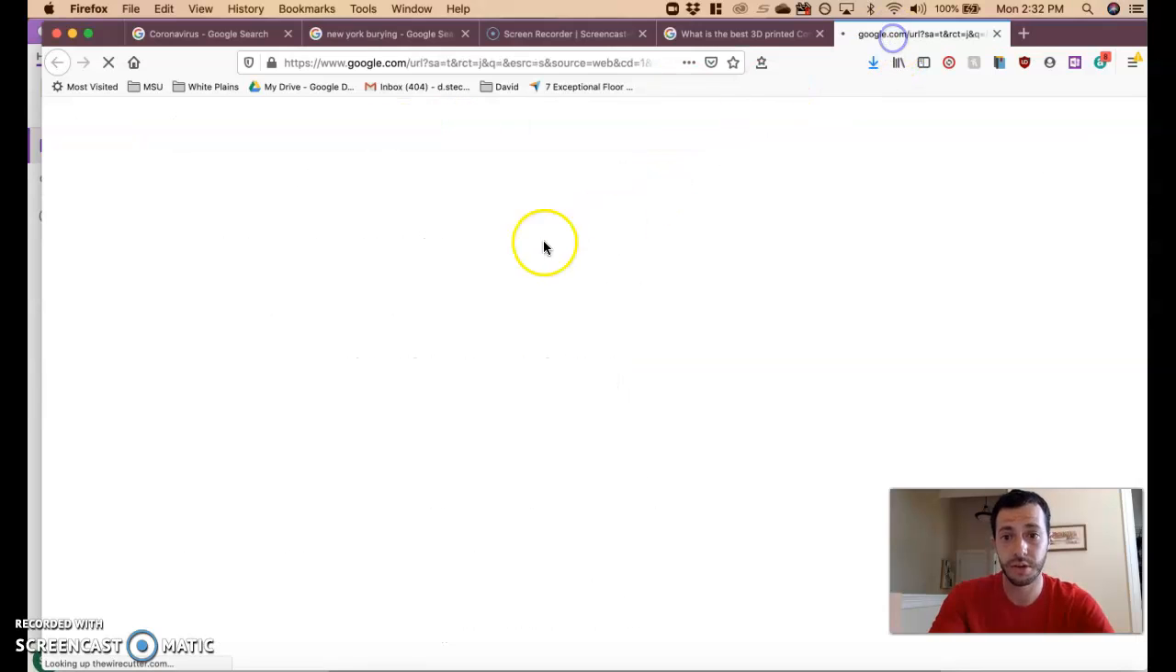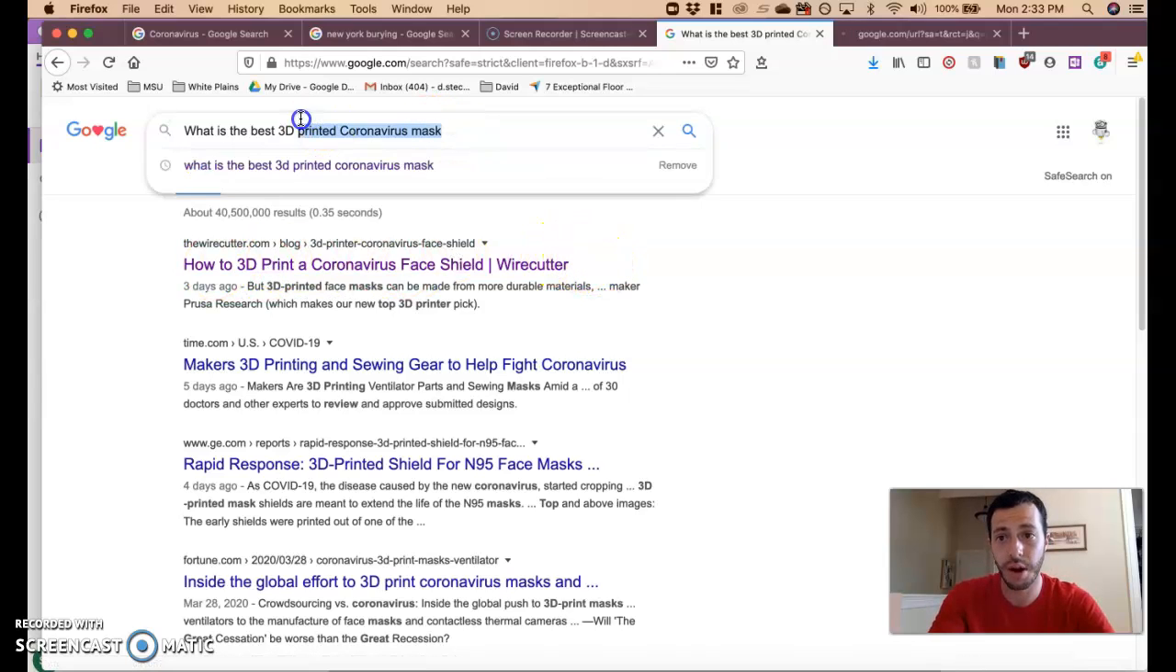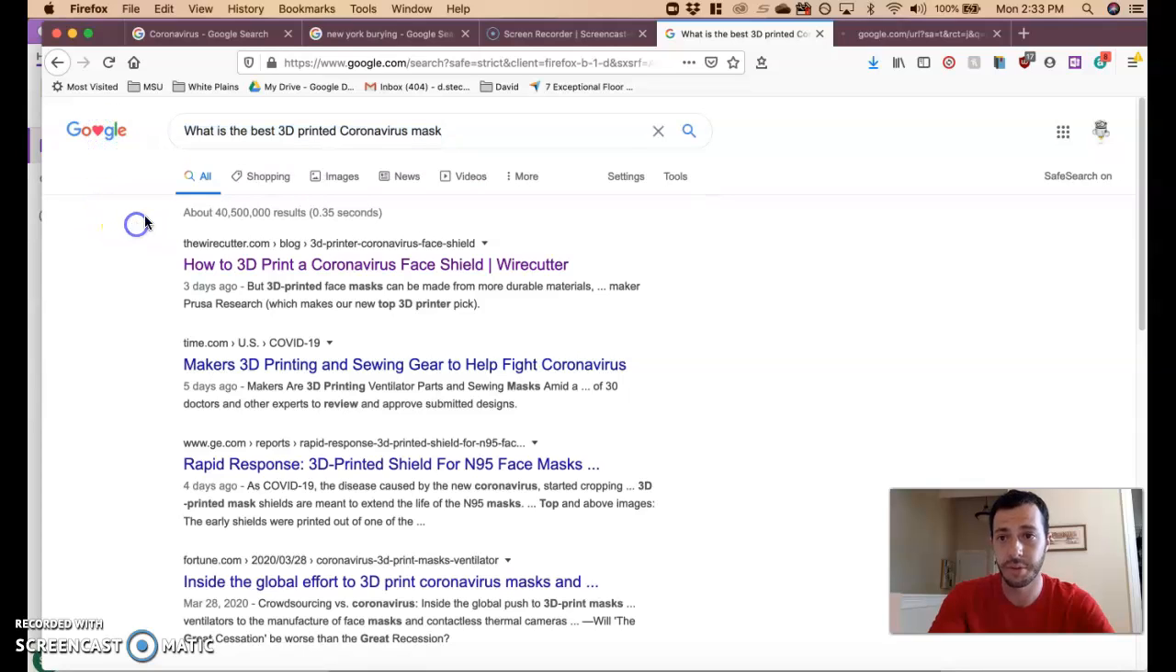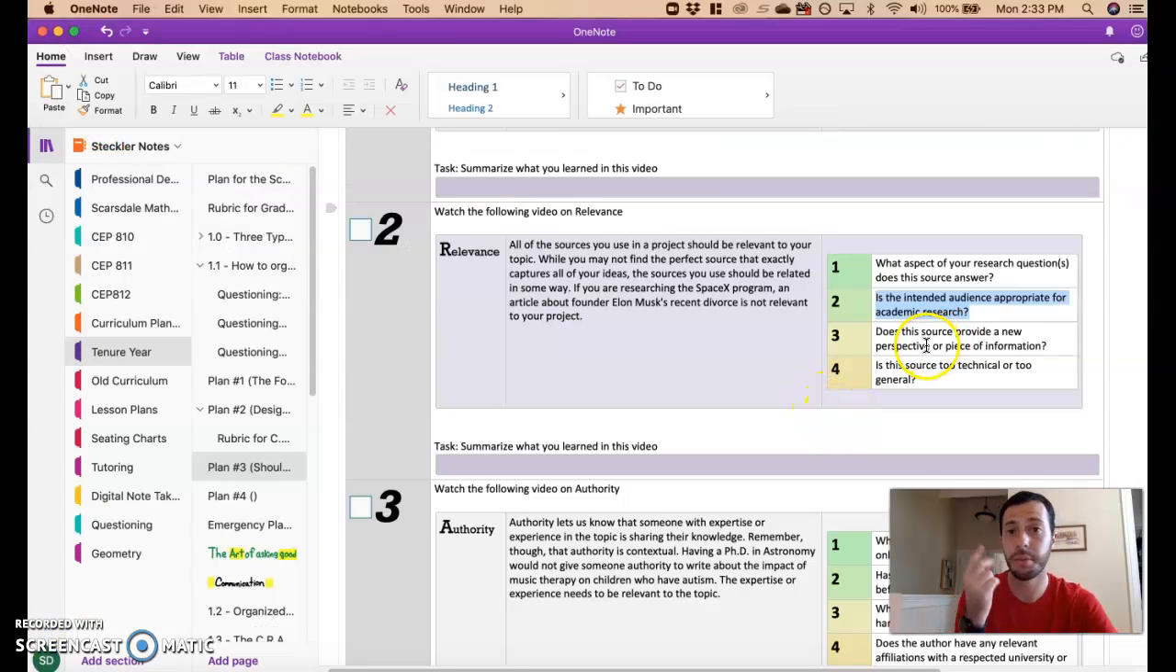So if we take a look at this article over here, it's possible that it's relevant to our search question. It probably has to do with something about 3D printed coronavirus masks, but it may not necessarily be the best one because Google has a difficulty finding out what the best thing is, because all it can provide you with is information. Dig into this source. But before we do, let's ask ourselves the second question, is the intended audience appropriate for academic research? So that's two things.